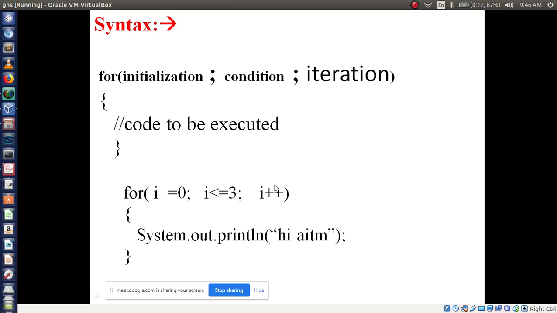Then after incrementing, the i value becomes 4. So 4 less than or equal to 3, the condition is false. In that case, control comes out of this loop, no need to execute. So this is the meaning.